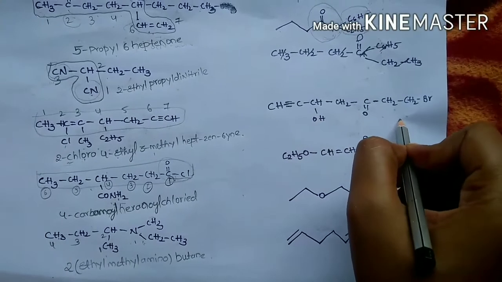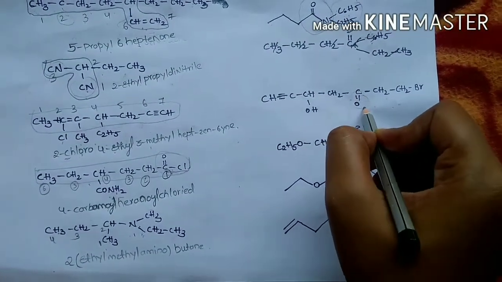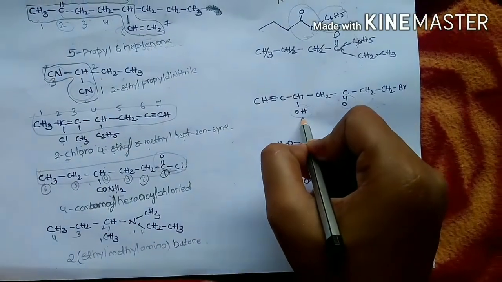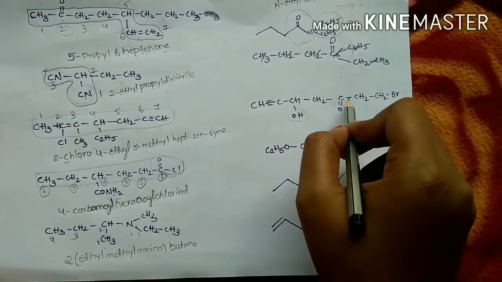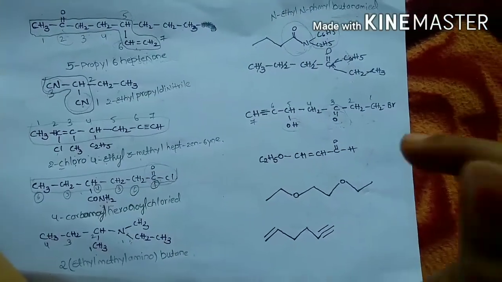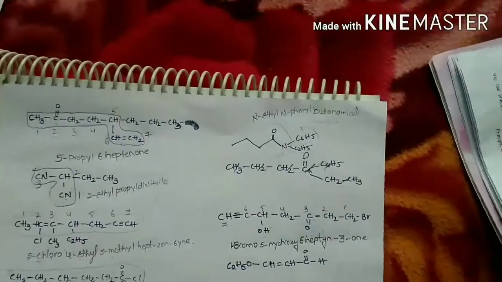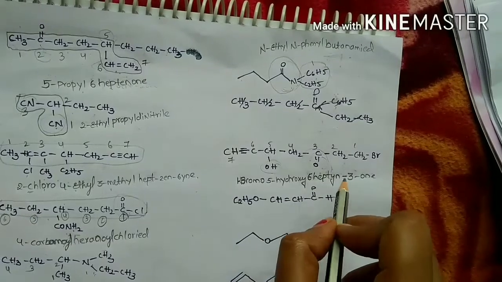Coming to this compound, there are two functional groups, but this ketone is acting as the primary functional group and this hydroxyl group is acting as a secondary functional group. Let's start numbering from right to left such that this will get the lowest numbering. While naming this compound, it can be written as 1-bromo-5-hydroxy-6-heptane-3-one.